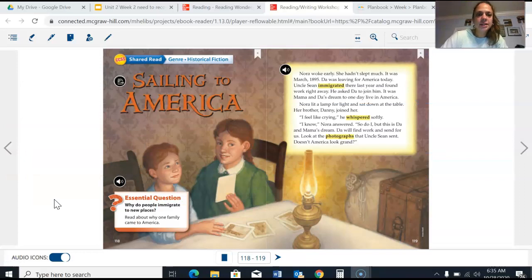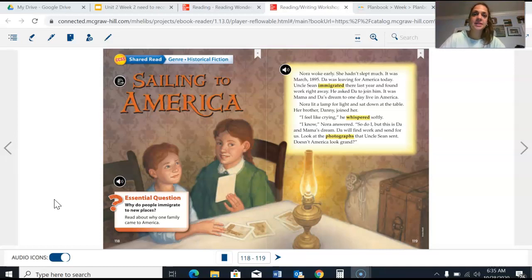Nora woke early. She hadn't slept much. It was March 1895. Dad was leaving for America today. Uncle Sean immigrated there last year and found work right away. He asked Dad to join him. It was Mama and Dad's dream to one day live in America. Nora lit a lamp for light and sat down at the table. Her brother Danny joined her.